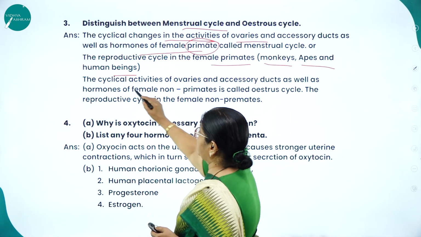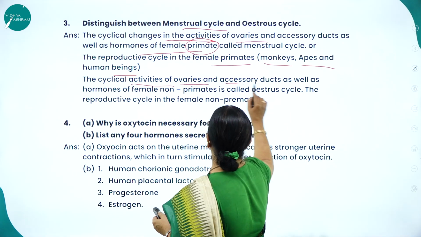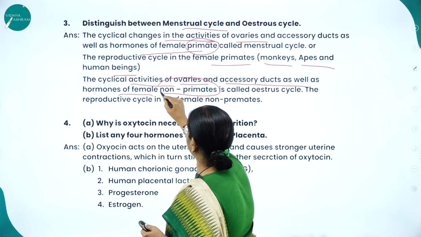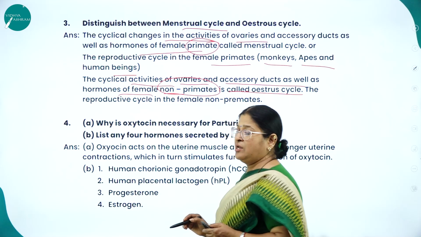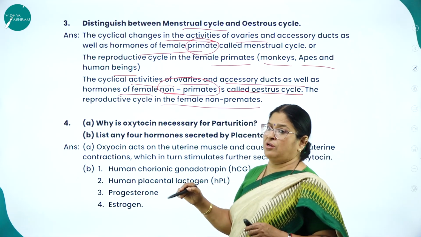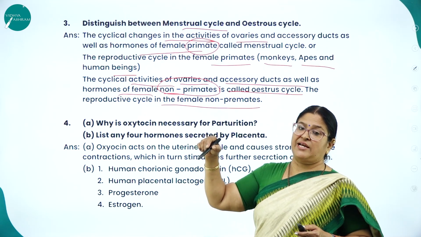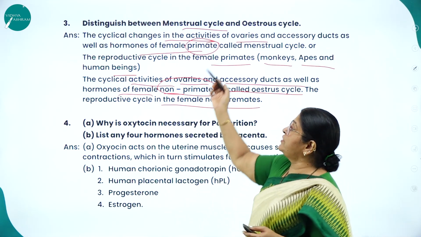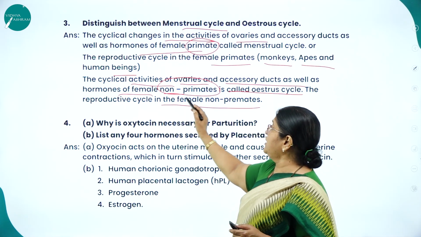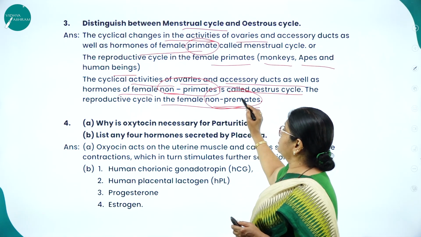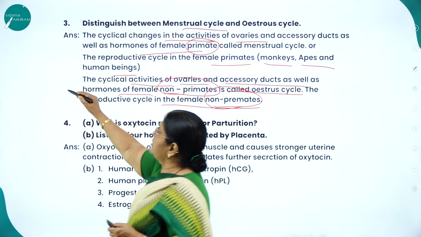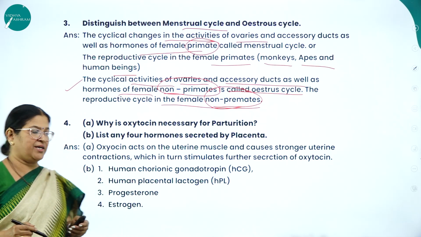Then what is the estrous cycle? The cyclical activities of ovaries and accessory ducts as well as hormones of female non-primates is called the estrous cycle. Or you can also call it the reproductive cycle seen in female non-primates. The reproductive cycle seen in primates is called the menstrual cycle, and the reproductive cycle seen in non-primates is called the estrous cycle. Hope you have understood. Question number 3 was a 2-marker question.